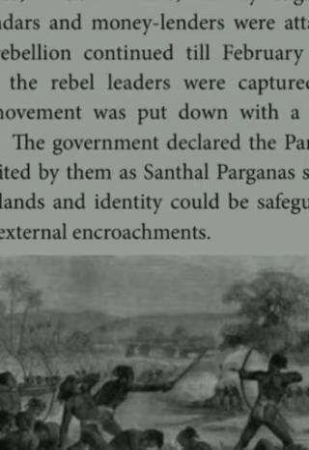So these were the important causes: tax burden, famine, poverty and debts. They had to seek the moneylenders, who became rich and acquired lands from the farmers.